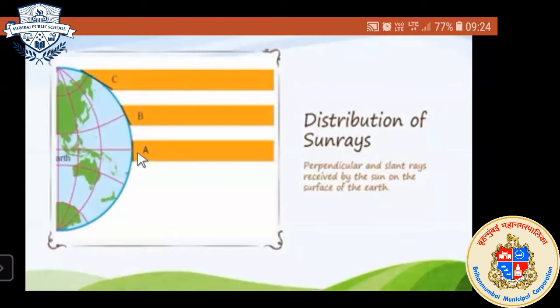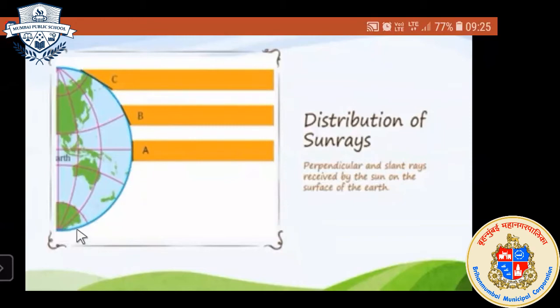The temperature will be high, but if you go from the equator to the polar region, the temperature will decrease. Here the temperature will be high, then moderate, then low. So also towards the south pole: high temperature, moderate temperature, low temperature.